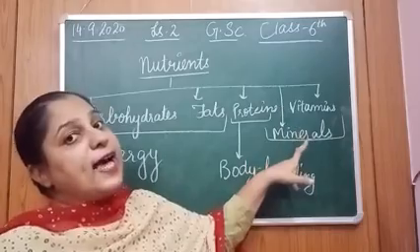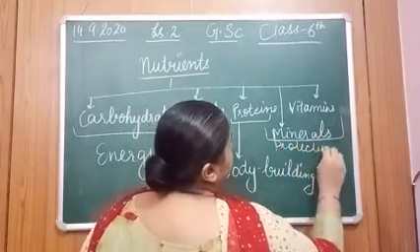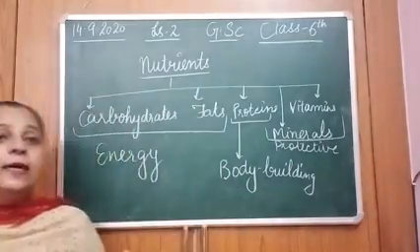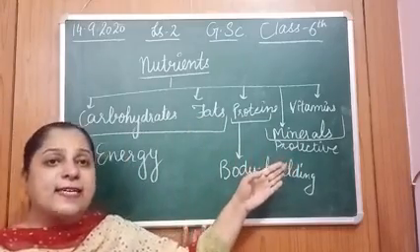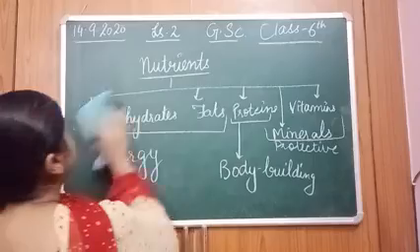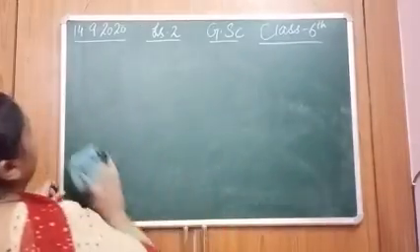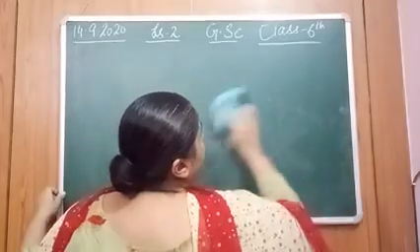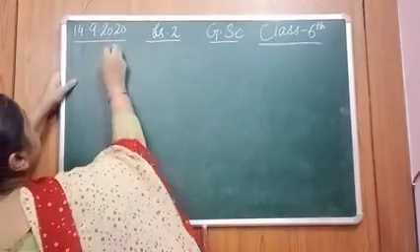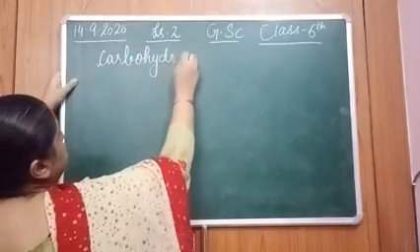Now coming to vitamins and minerals. They are known as protective foods. Why protective? They protect our body from various diseases, right? So one by one we will be discussing. Today let us start with carbohydrates. Carbohydrates form the main diet, right? We get most of the energy in our food from carbohydrates. They are the main sources of energy to our body.